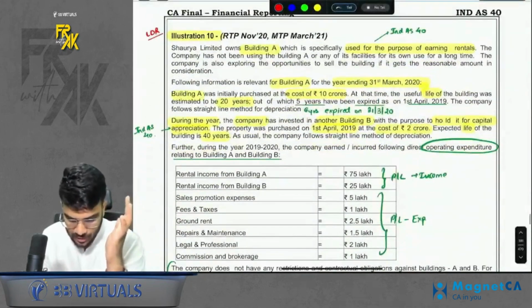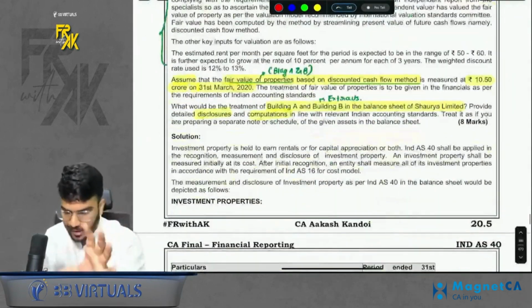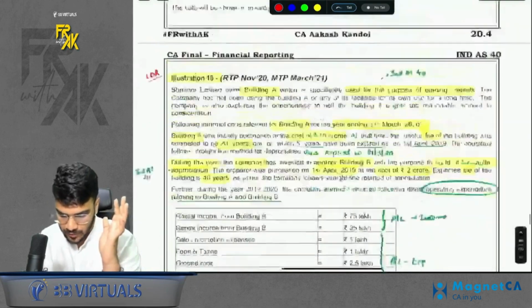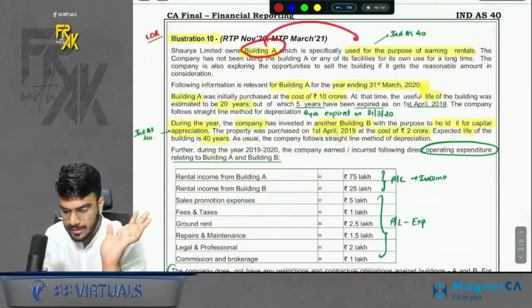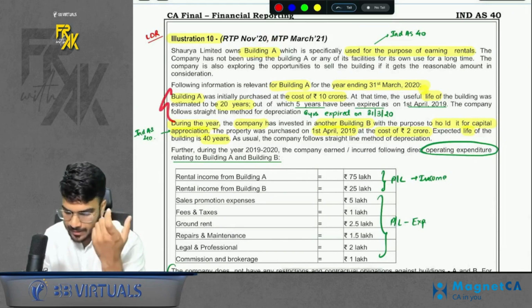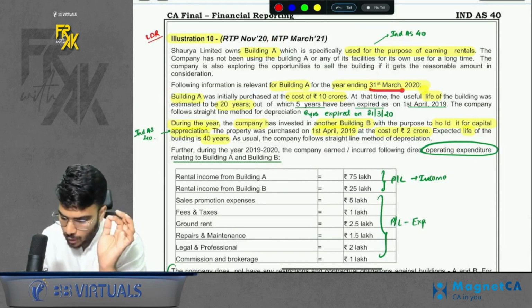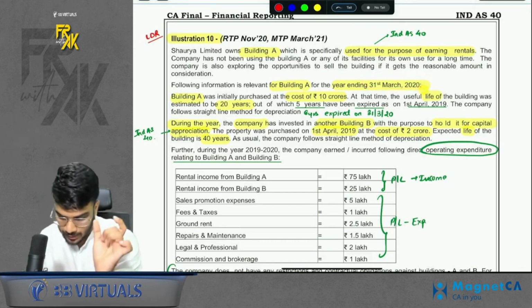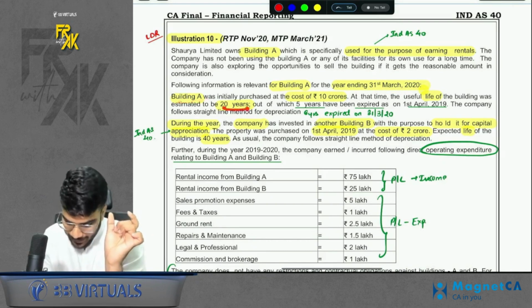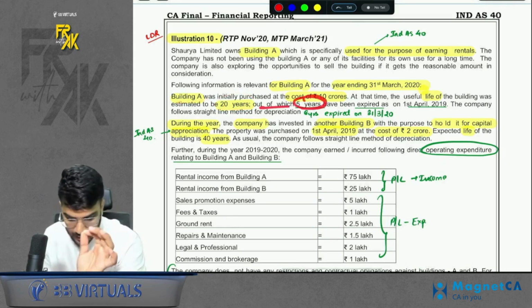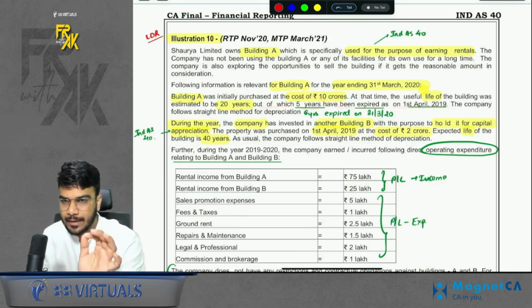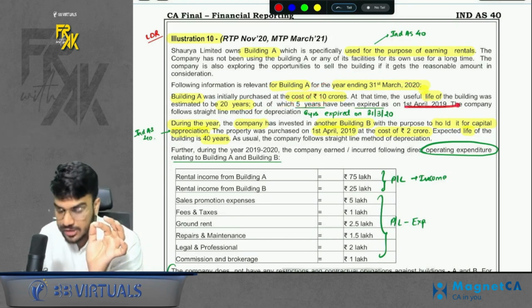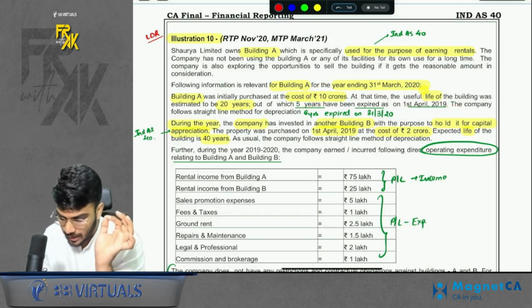Now let's move on towards illustration number 10. Again, a very simple question. What they are basically asking is we had two buildings, building A and building B. So we want to show the balance sheet extract of this. So the information was given that the building A was investment property. Information of purchase was given. Now the important point here is they are saying we want the values as on 31st March 20. But how the information is given, that is important. It is saying that we have a building A, life 20 years, out of which 5 years have expired as on 1st April 19. That means the life expired is 5 years, but this expiry is till 1st April 19. We want the life expired till 31st March 20.